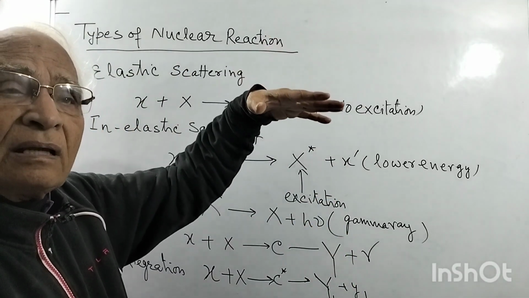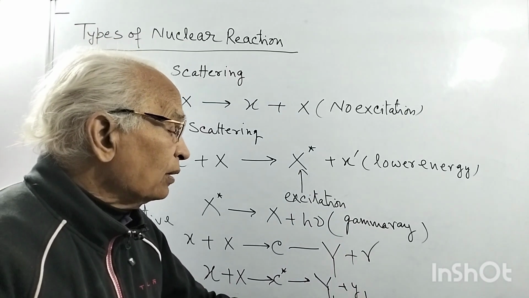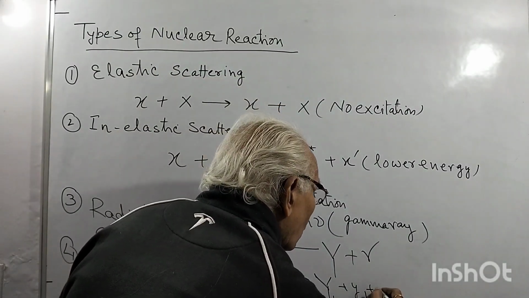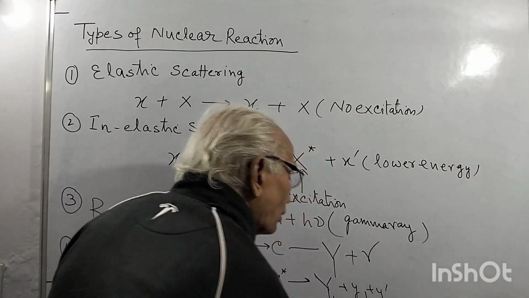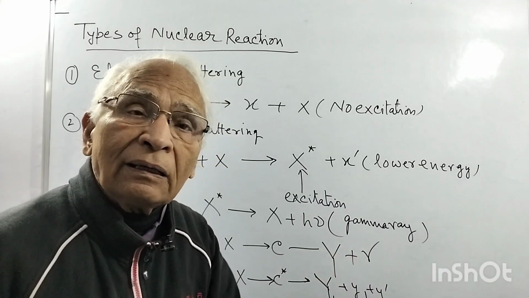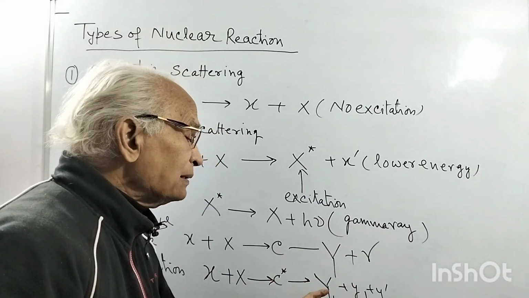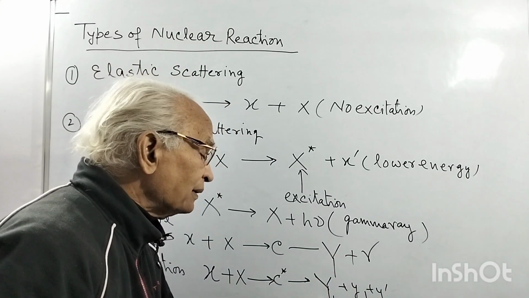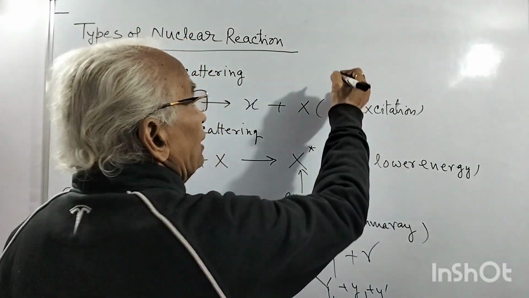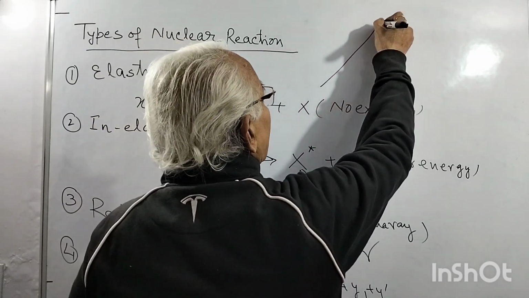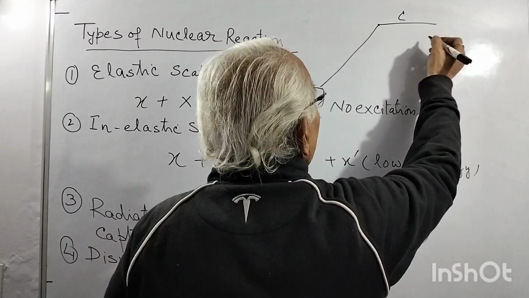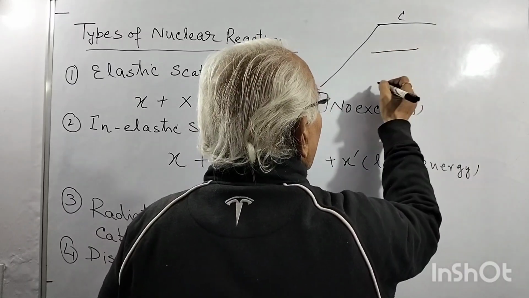With higher energy of excitation, there is a possibility of emission of two particles. It can be Y1 plus Y1 dash and so on. Two particles can come out, three particles can also come out. But it depends upon the energy of excitation of the compound nucleus. Higher energy means this is excited here, it is here, the compound nucleus, or it may be here, or it may be here.